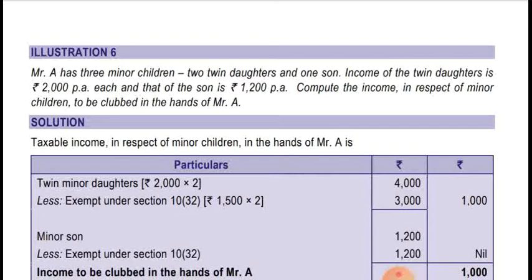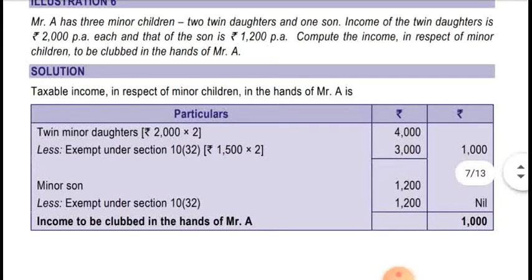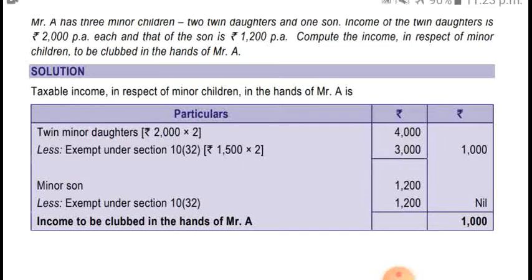Taxable income in respect of minor child in the hands of Mr. A: 2 minor daughters, 2,000 rupees into 2, that is 4,000, less exempt under section 10(32), that is 1,500 into 2, that is 3,000. So taxable income will be 1,000. Now the son is receiving 1,200, so the maximum exemption is 1,500, but his income is below that, so the exemption in this case will be 1,200. So in this case it's nil, so income to be clubbed in the hands of Mr. A is 1,000. Okay, hope it's clear. It was a simple question.